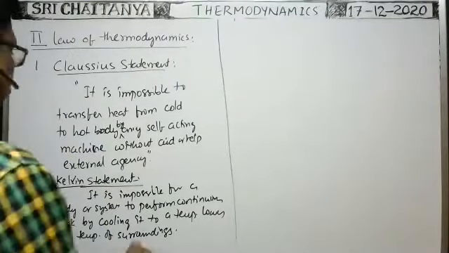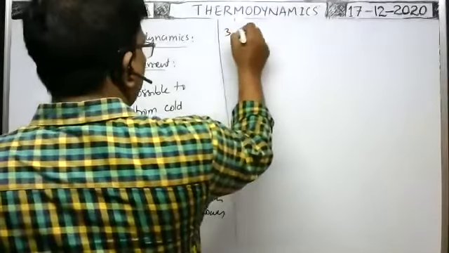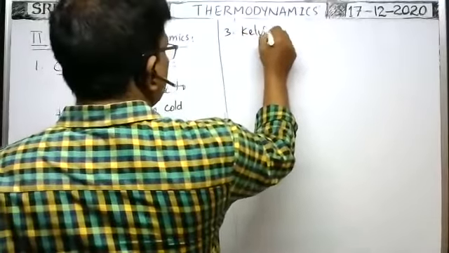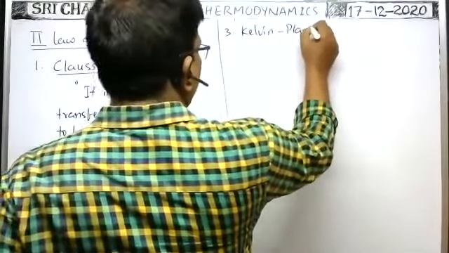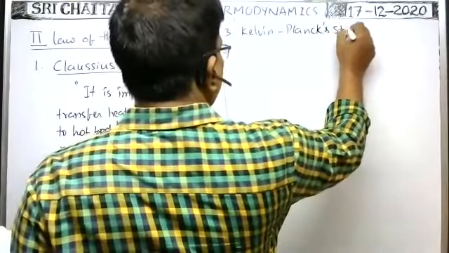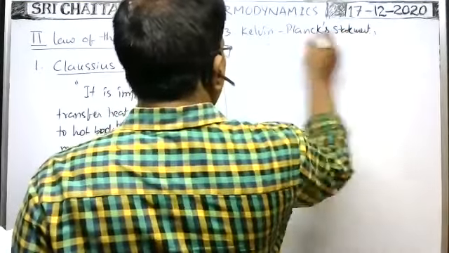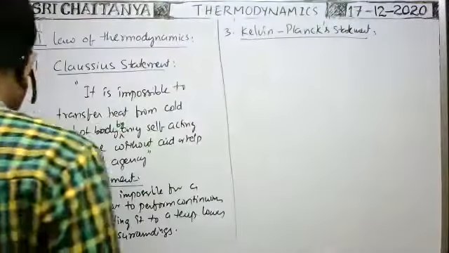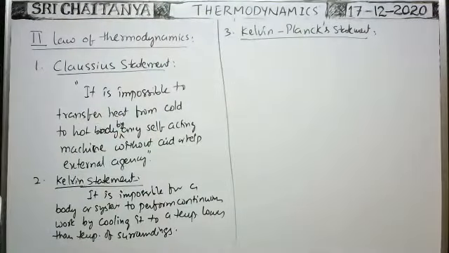Next, Kelvin-Planck together give one more statement of the second law of thermodynamics: the Kelvin-Planck statement. It is impossible to design any heat engine that extracts heat and fully utilizes it into work without producing any other effect.